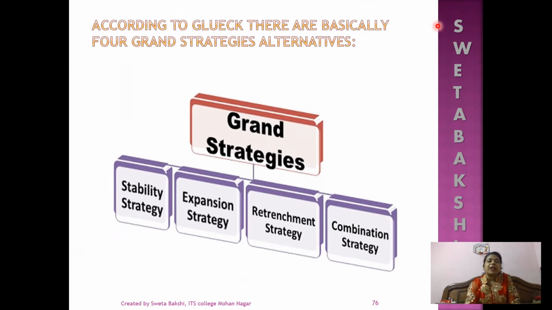According to Glueck, there are basically four grand strategic alternatives. These are stability strategy, expansion strategy, retrenchment strategy, and combination strategies. All four together are considered as grand strategies.